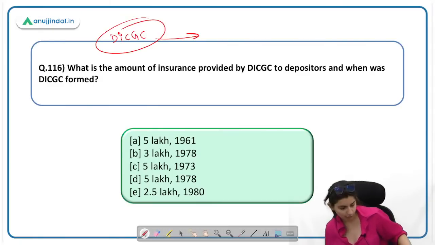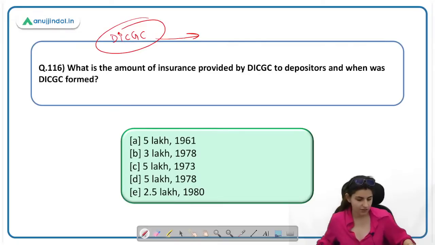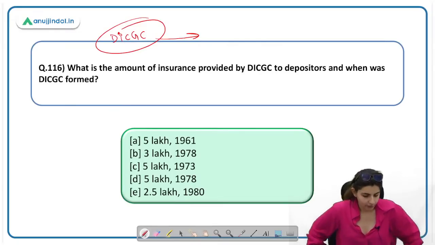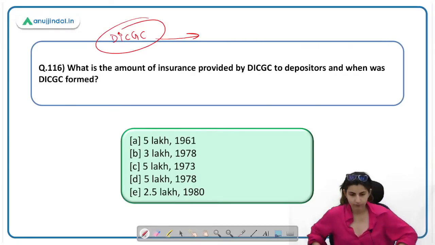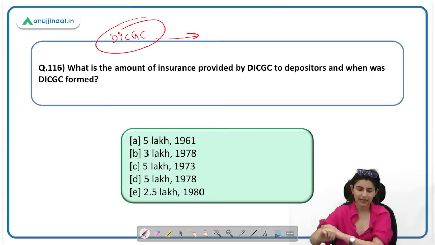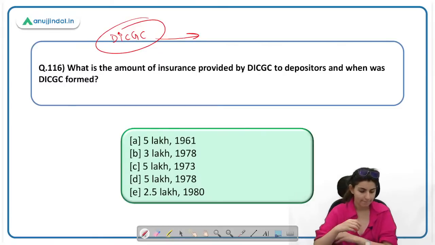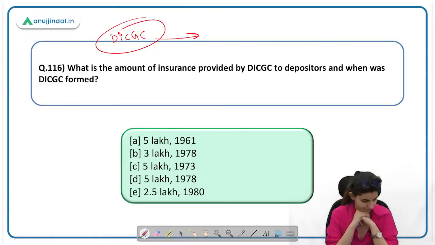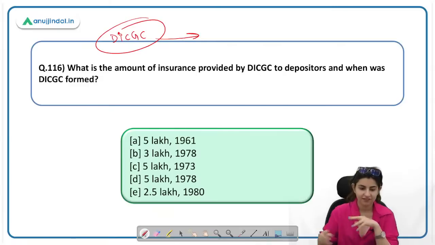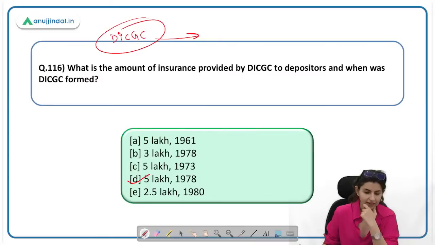So tell me the full form of DICGC and when was it formed? 116 ka A, somebody said A. Okay, would anyone else like to answer? 116 ka D. Very good. Whoever said 116 ka D is right. 5 lakh and 1978. Deposit Insurance and Credit Guarantee Corporation. Absolutely right. Akib answered first. Very good.